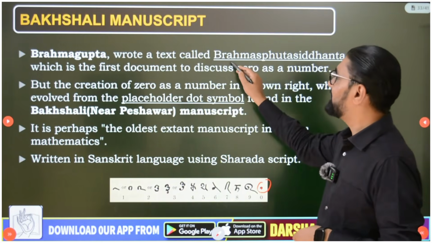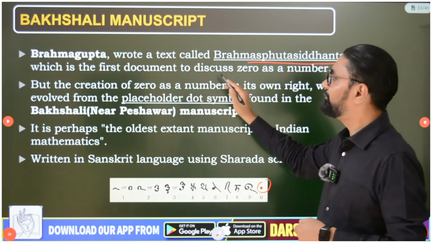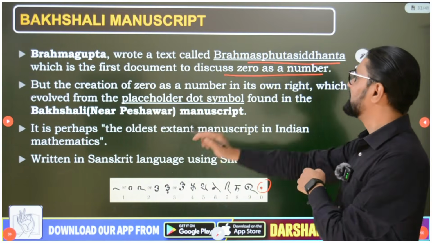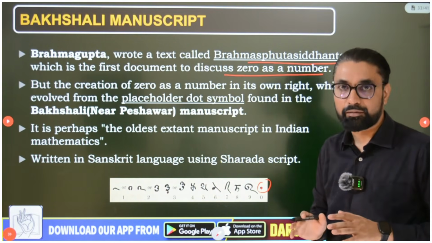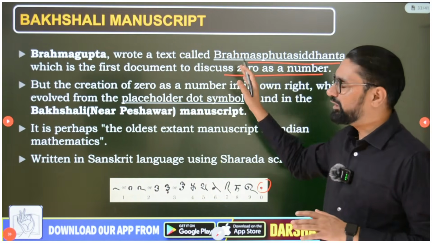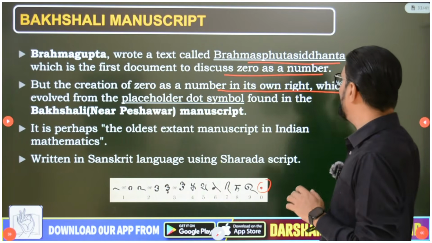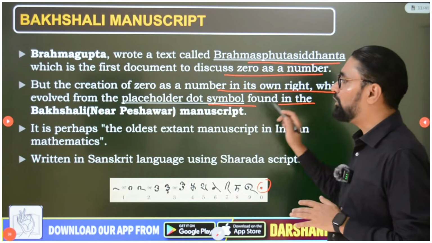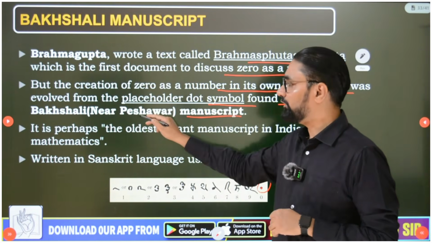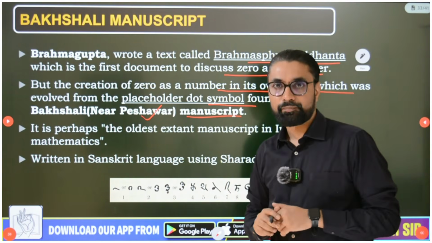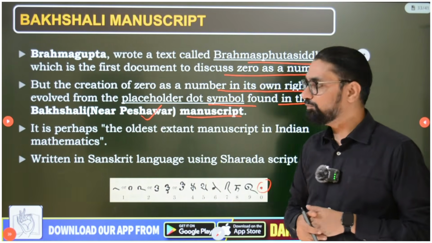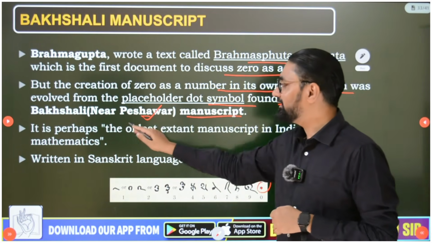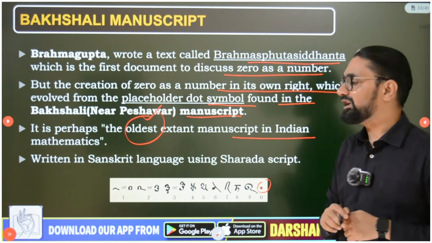So Brahmagupta wrote a text called Brahmasphuta Siddhanta, which is the first document to discuss zero as a number. But guys, the creation of zero as a number in its own right evolved from the placeholder dot symbol found in the Bakshali manuscript found near Peshawar. And that's why I told you this Bakshali manuscript is very important, and it is perhaps the oldest extant manuscript in Indian mathematics.